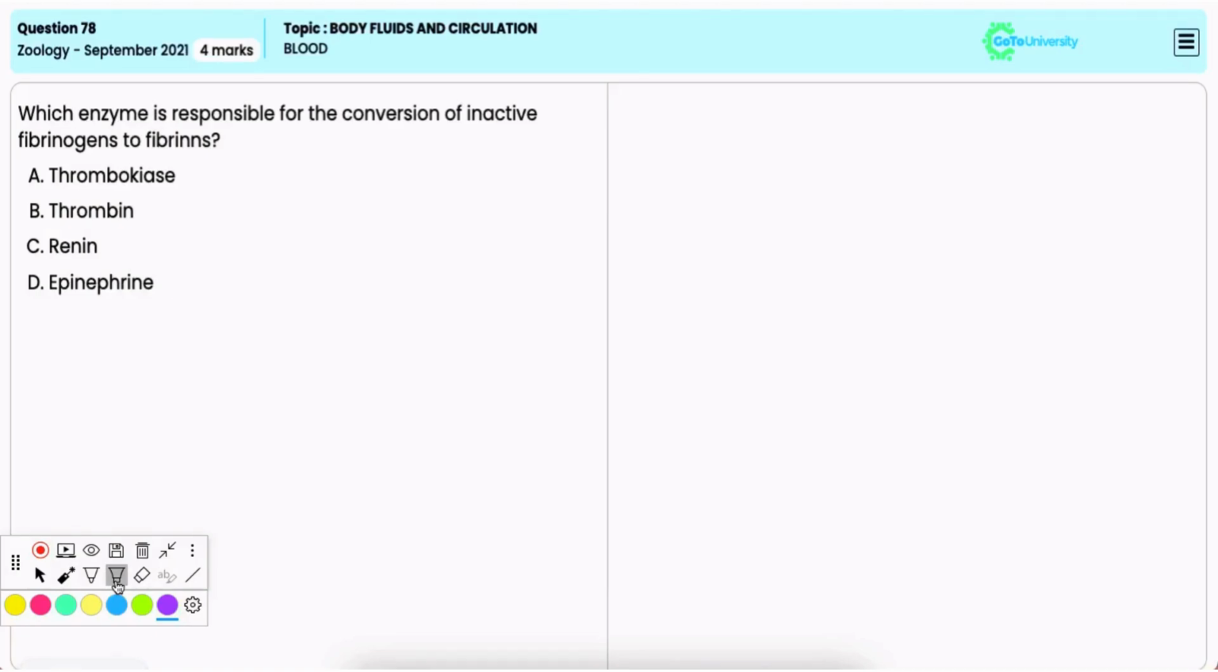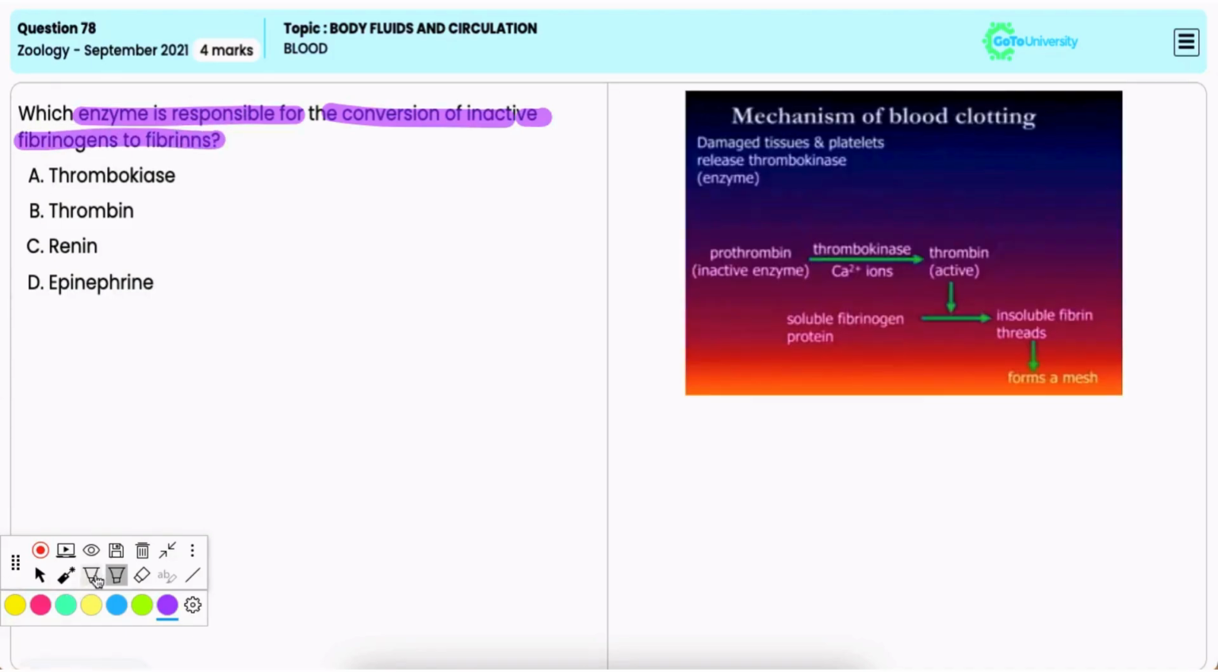In this question, you have to identify the enzyme which is responsible for the conversion of inactive fibrinogens to fibrins. Option A, thrombokinase. It is incorrect. Thrombokinase converts prothrombin into thrombin, but it is the thrombin that directly converts fibrinogen into fibrin and not thrombokinase.